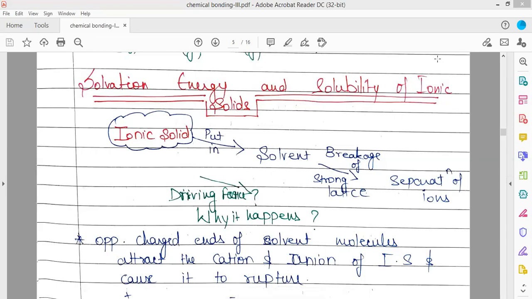So in this video, we'll be discussing the solvation energy and solubility of ionic solids, followed by the covalent character in ionic solids. So let's get started with the solvation energy.